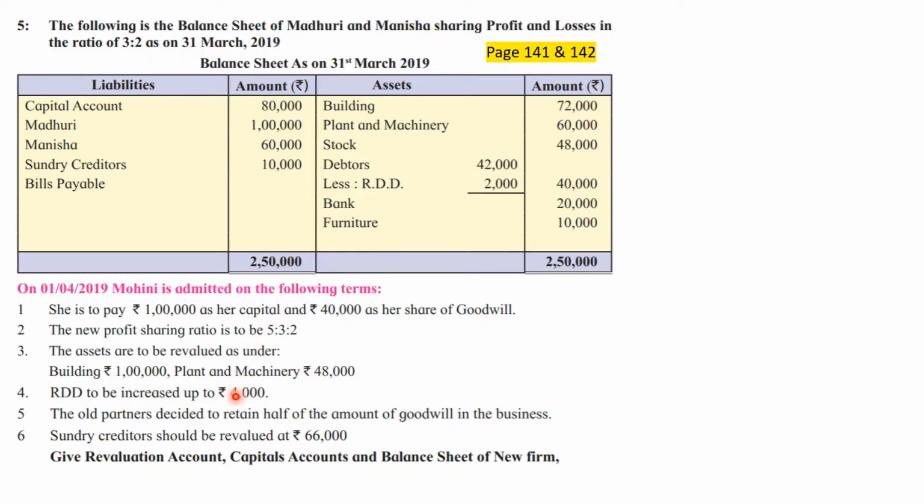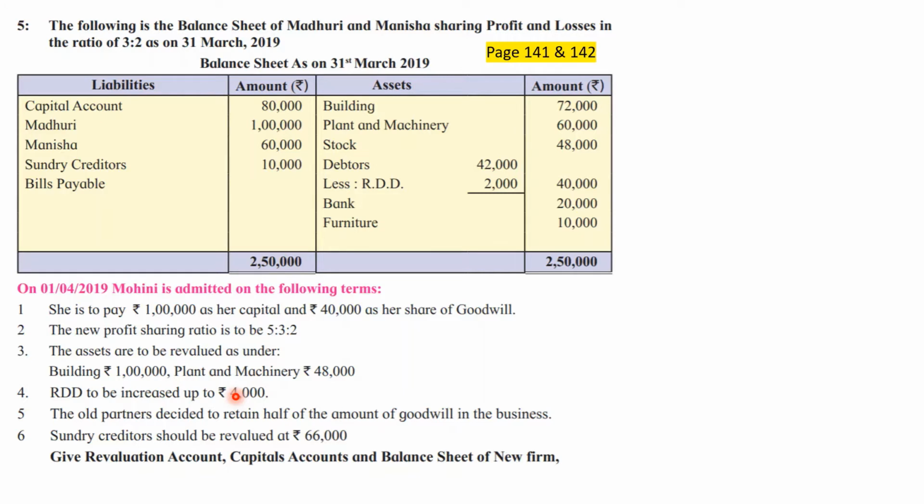Revaluation. Old partners decided to retain half of the amount of goodwill in the business. It means half is retained, in other words half is withdrawn. If a glass is half full, it means the glass is half empty. Half is retained, it means half is withdrawn.